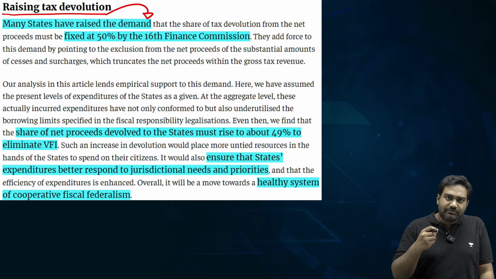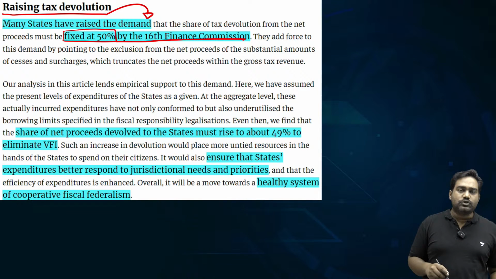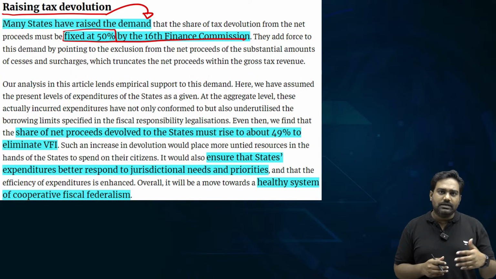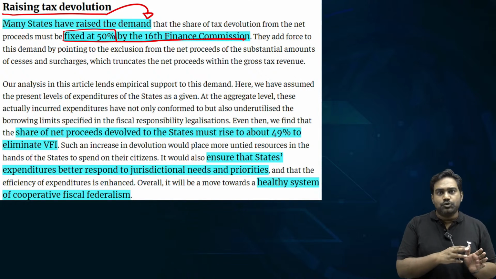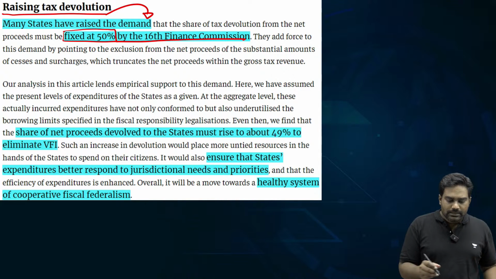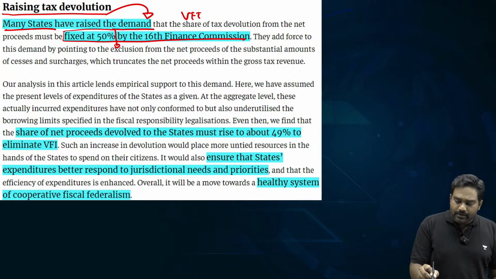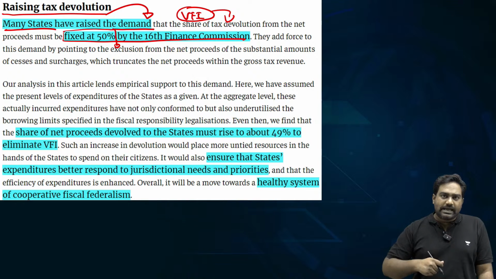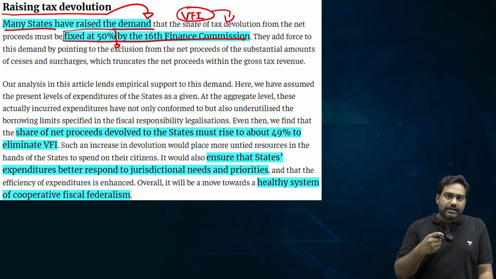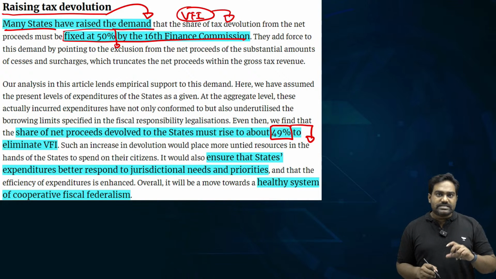Few states have demanded the 16th Finance Commission and the center to raise vertical devolution to 50%. So that 50% of the funds which is available in the divisible pool of taxes with the center should be devolved to the states. If 50% devolution is done as demanded by the states, then vertical fiscal imbalance can be addressed. The writer carries out further computations and recommends at least a 49% vertical devolution to address this imbalance,